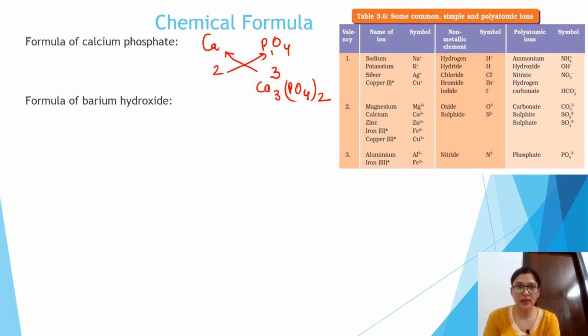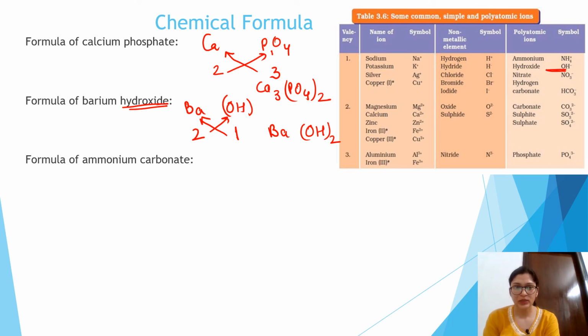Next is barium hydroxide. Barium hydroxide is also a polyatomic ion. So here you can avoid the bracket. Barium is plus 2, hydroxide is minus 1. Crisscross this method, you will get Ba(OH)2.